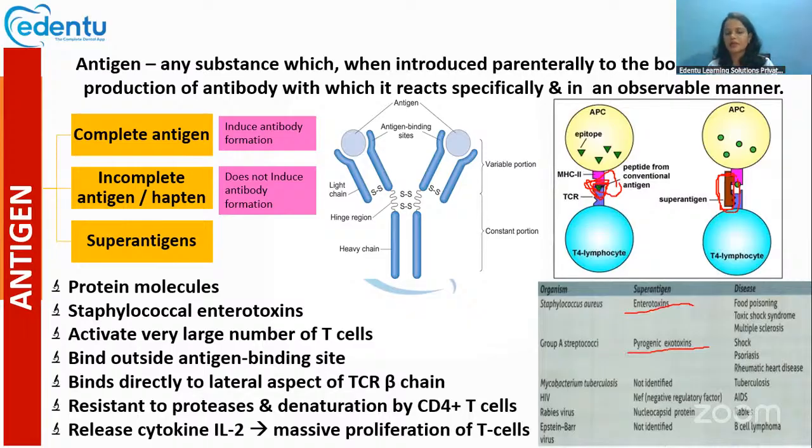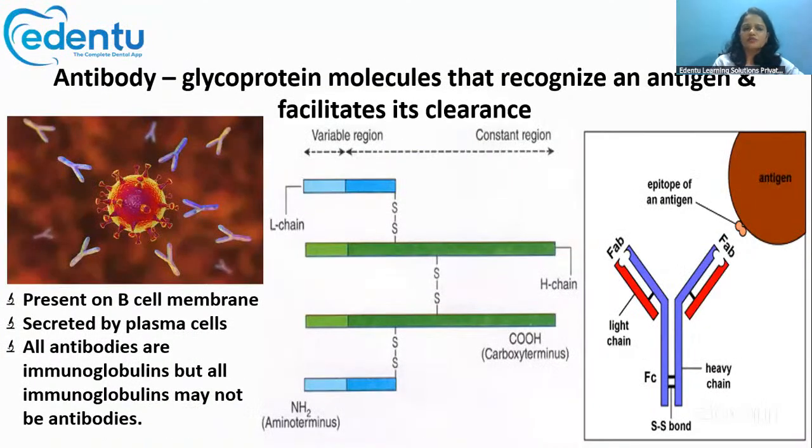These all have the capability to produce superantigens. Okay, so this is about the antigens and the different types of antigens. Now, antigens, like I had already mentioned, will help in the induction or the production of antibodies. So what are antibodies?